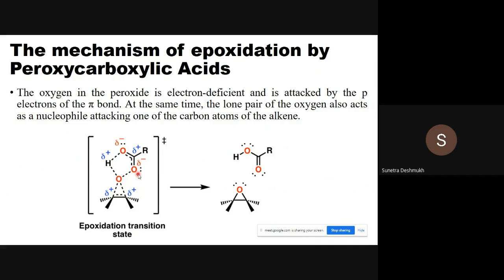Then the other oxygen atom, which is attached to another oxygen atom, also possesses a delta negative charge. Obviously the hydrogen is electropositive, so it possesses a delta positive charge. This is the epoxidation transition state, and then we get our final product, the epoxide ring, with elimination of the carboxylic acid.